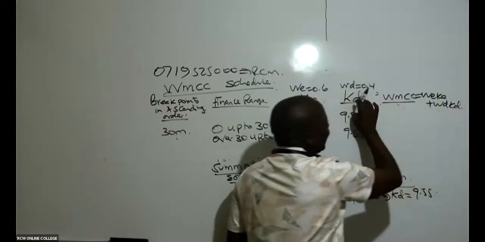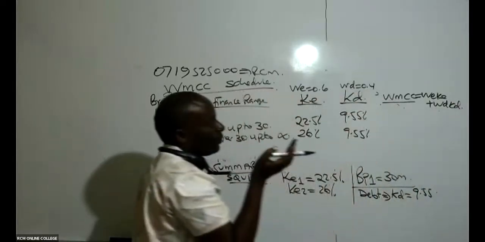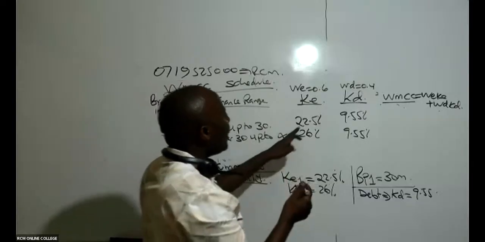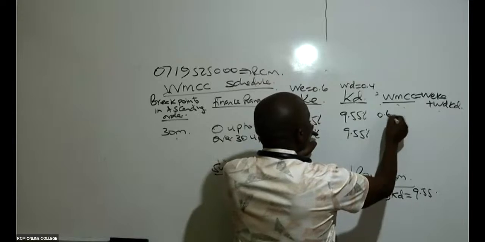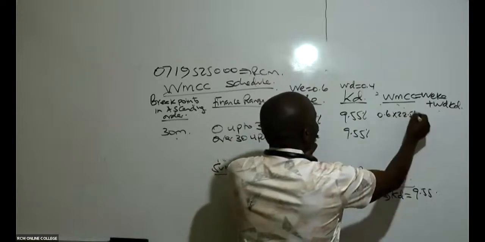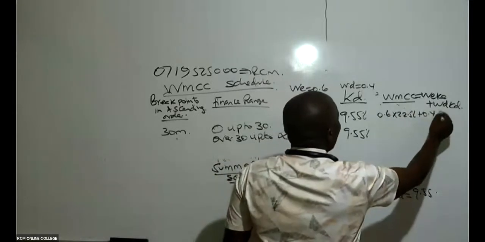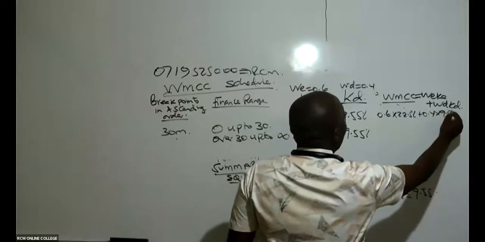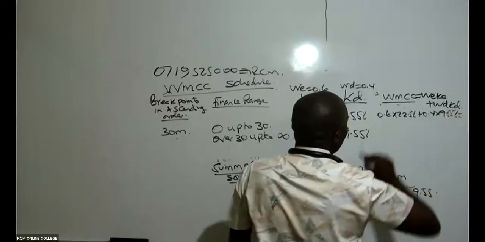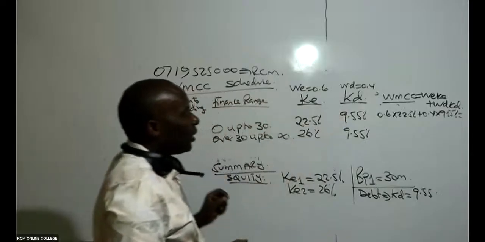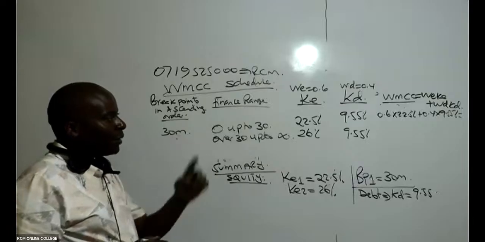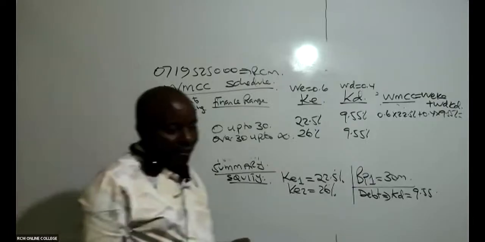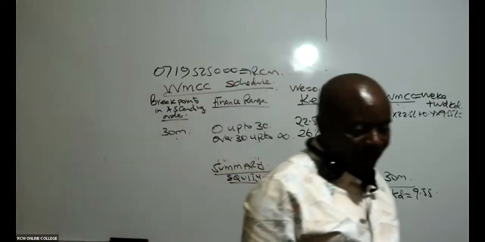Of course, we have already adjusted this for tax. So the first one: you take weight which is 0.6 times 22.5% plus 0.4 times, in this case, 9.55%. Already remember this figure is tax adjusted. That KD is already tax adjusted. So can somebody give me that answer before I start repeating?